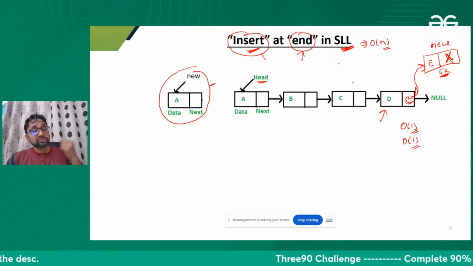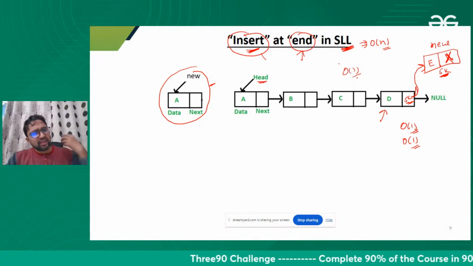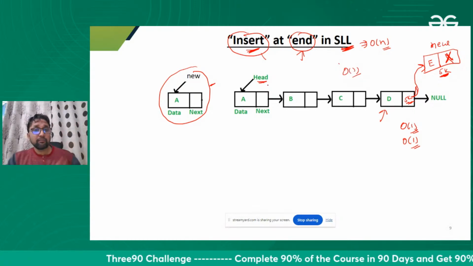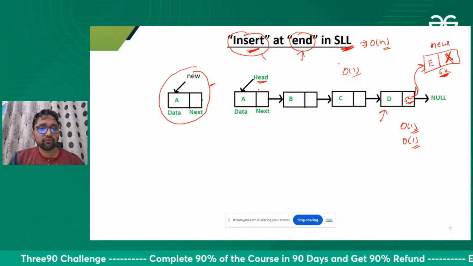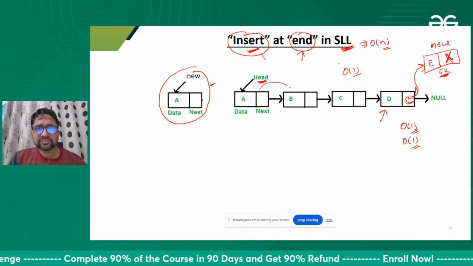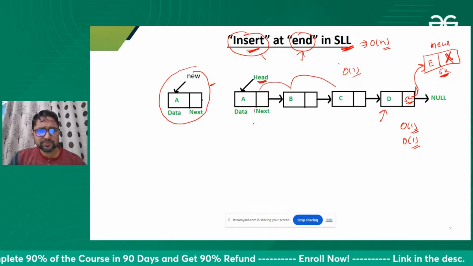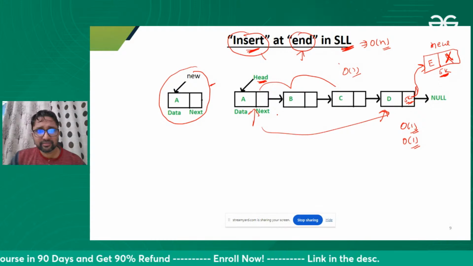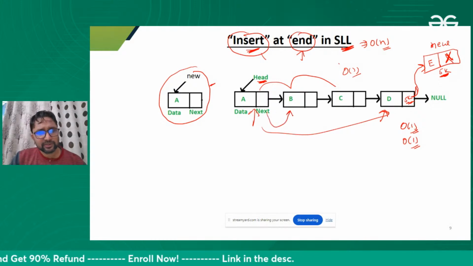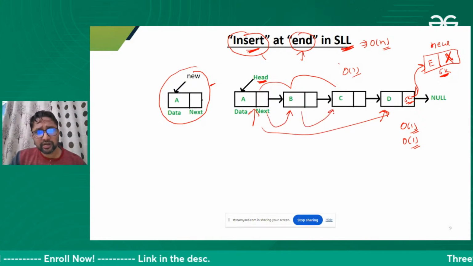In an array, I can store an element in constant time wherever I want. But in the linked list, we need to start from the head, step by step, because this person doesn't know the address of the last person. This one only knows the address of the second person. The second person only knows the address of the third person.